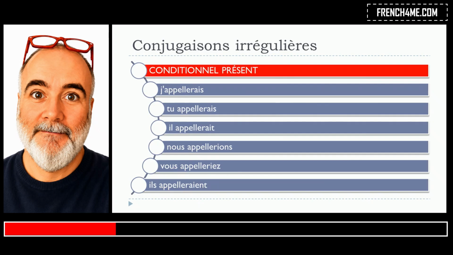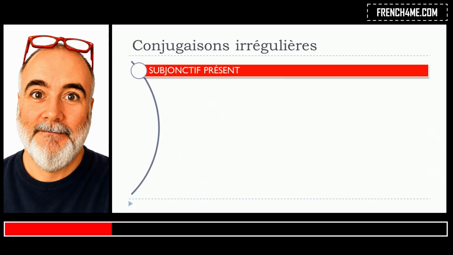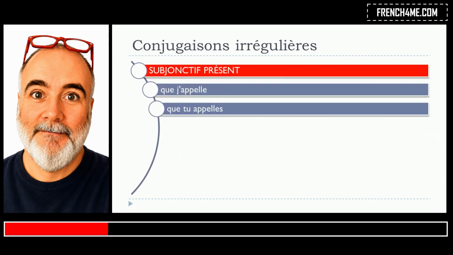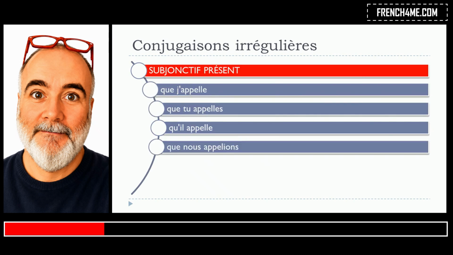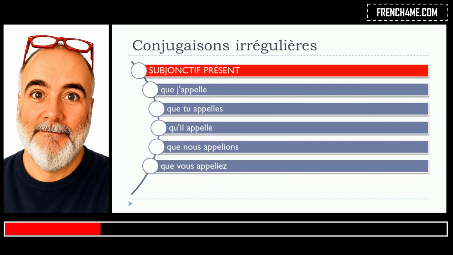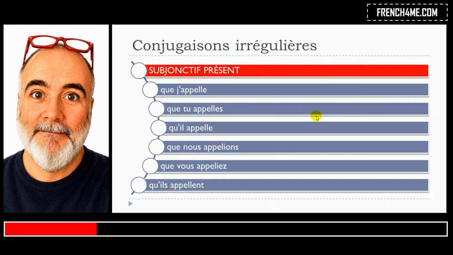And last but not least, le subjonctif présent: que j'appelle, que tu appelles, qu'il appelle, que nous appelions, que vous appeliez, qu'ils appellent. Here you can see that je, tu, il, and ils in the plural form are concerned. Same thing, you double the L, and then you open the sound of this E: que j'appelle, que tu appelles, qu'il appelle. And then here you just keep the normal ending: que nous appelions, que vous appeliez, qu'ils appellent.